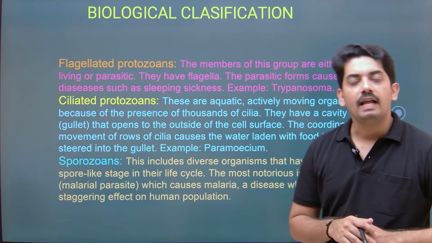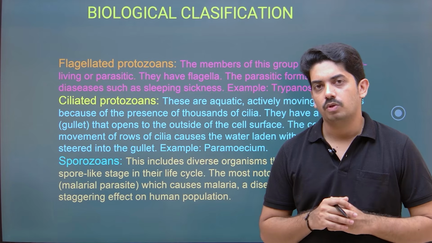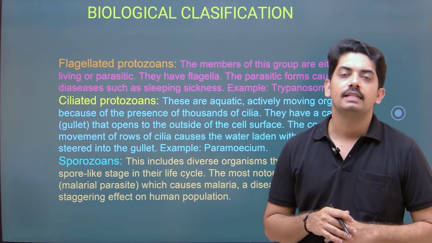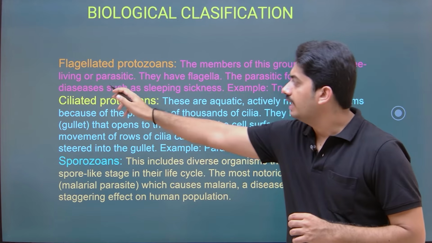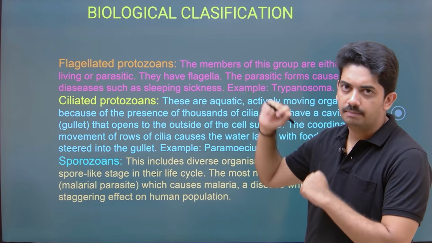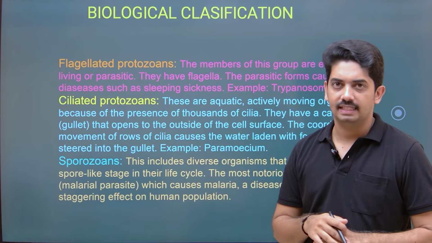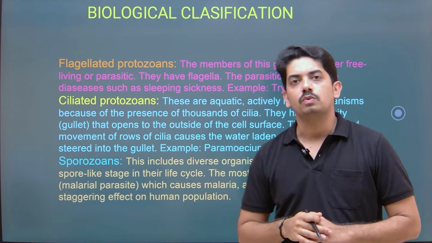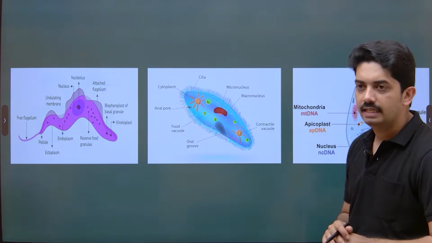Now coming to the next one, flagellated protozoans. The best example for flagellated protozoan is Trypanosoma. It causes the disease sleeping sickness. The members of this group are either free living or parasites, and they have flagella, hence the name flagellated protozoans. The parasitic forms cause diseases such as sleeping sickness. Example, Trypanosoma. Next, ciliated protozoans. Example is Paramecium. Let me show you the picture of the Paramecium for better understanding.